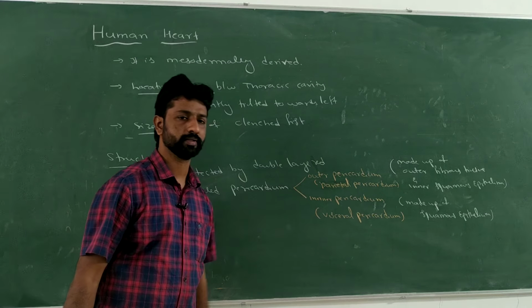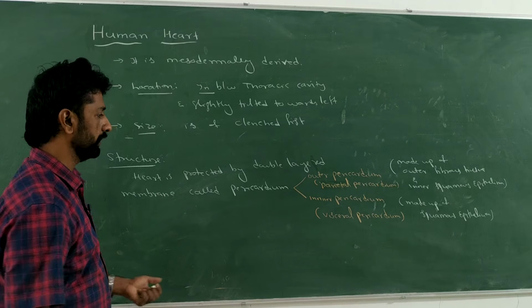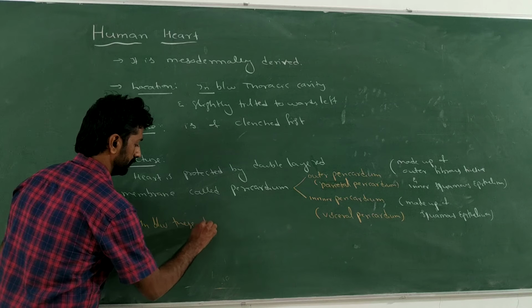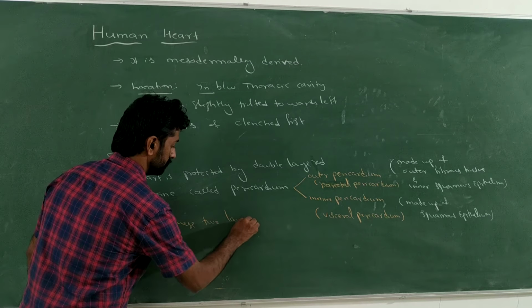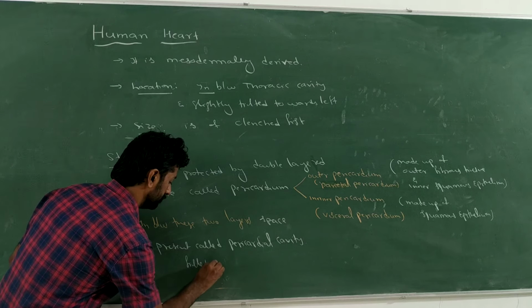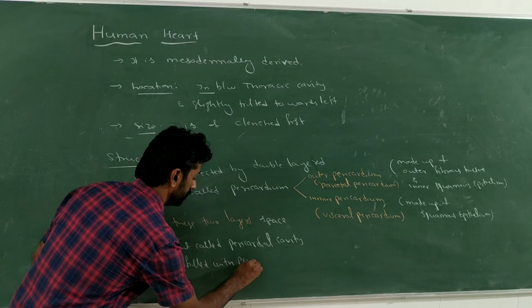Between these two layers there is a space present, called the pericardial cavity. This pericardial cavity is filled with a fluid called pericardial fluid.